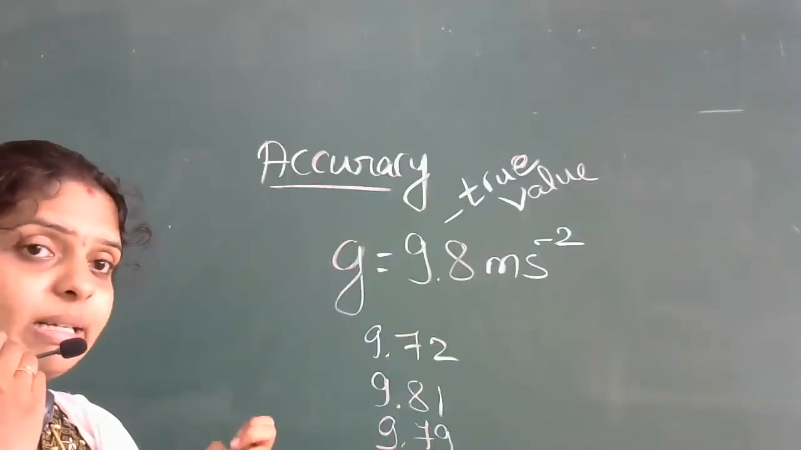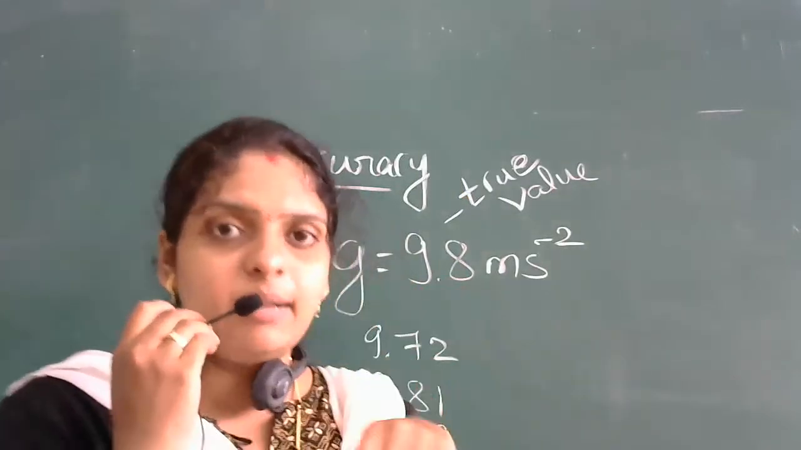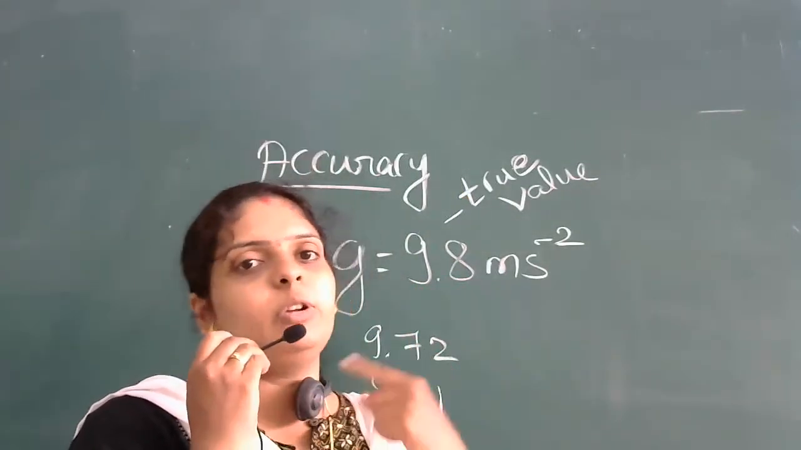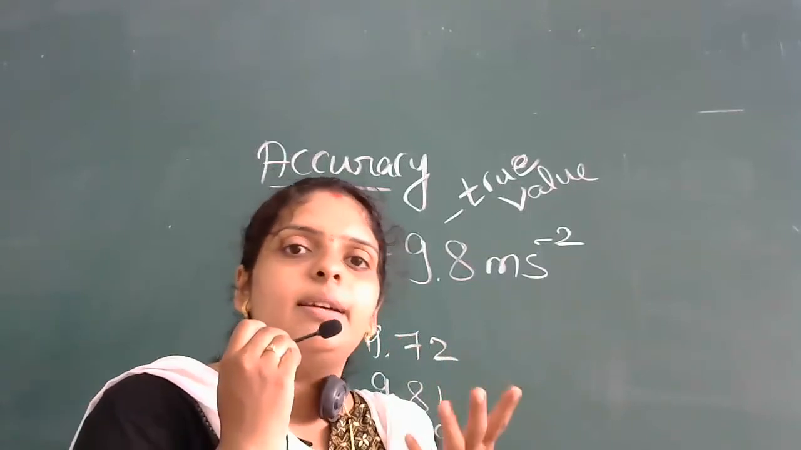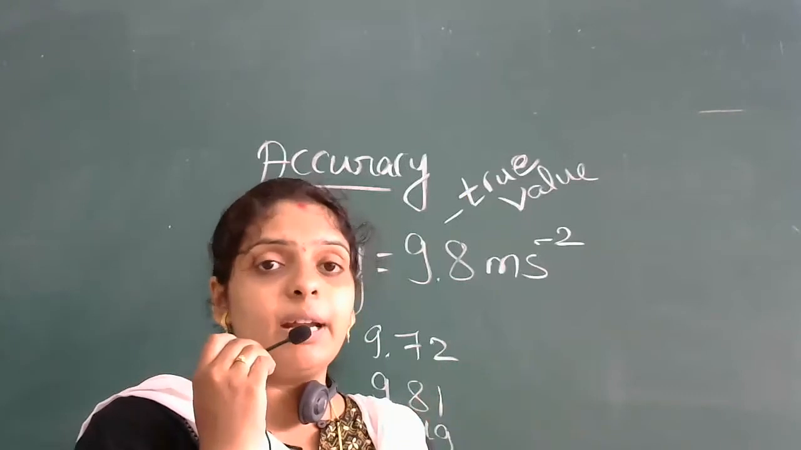So why do you get different readings? Because whatever practical you do in your practical room depends on the environmental conditions. Sometimes the surrounding atmosphere affects your experiments.